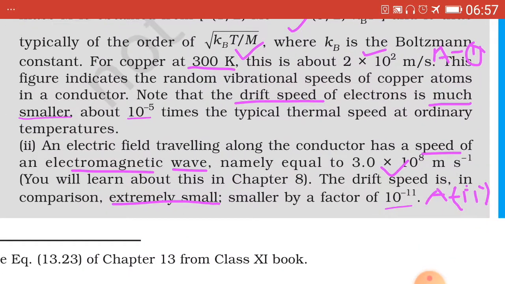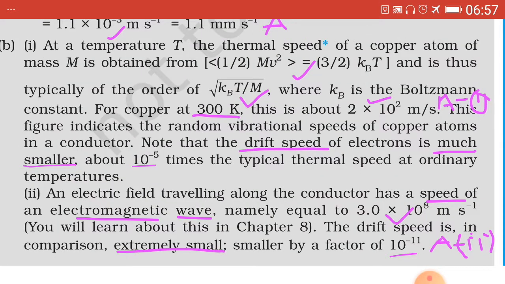Number 2, an electric field has the speed of an electromagnetic wave, whose standard value is equal to 3 into 10 raised to 8 meter per second. Hence the drift speed here, if we compare, is extremely small, that is smaller by a factor of 10 raised to minus 11.